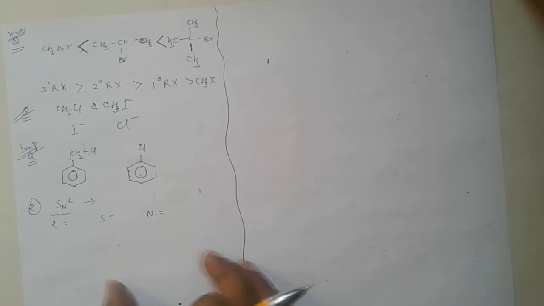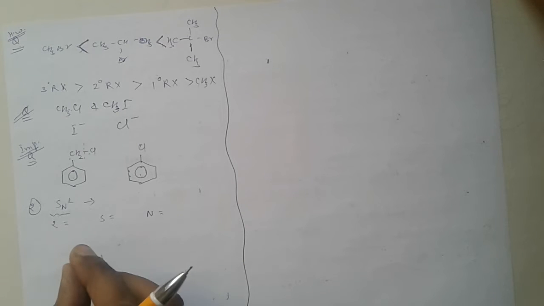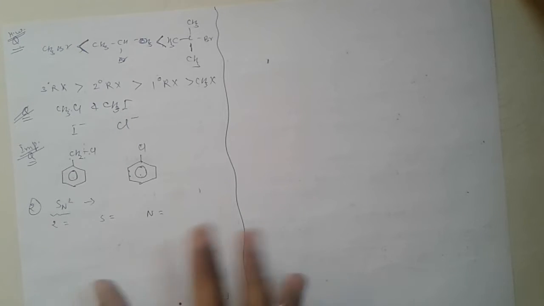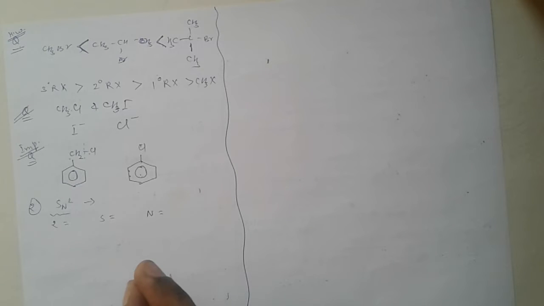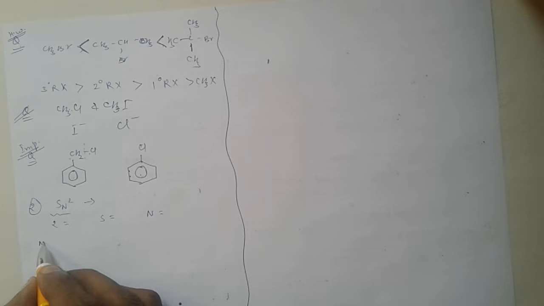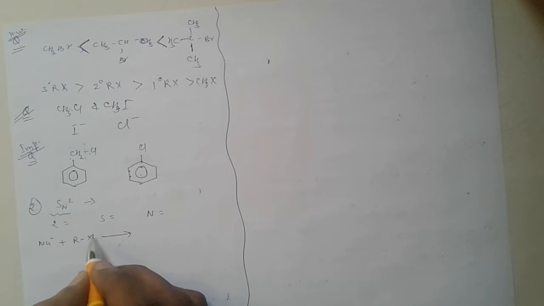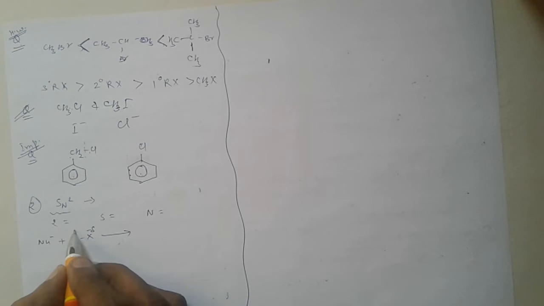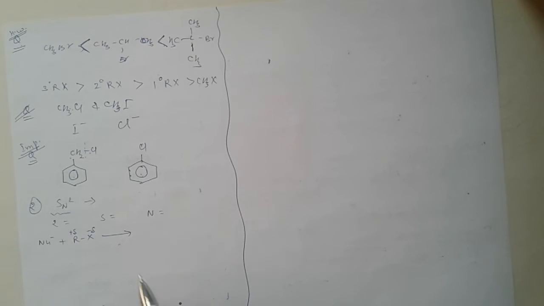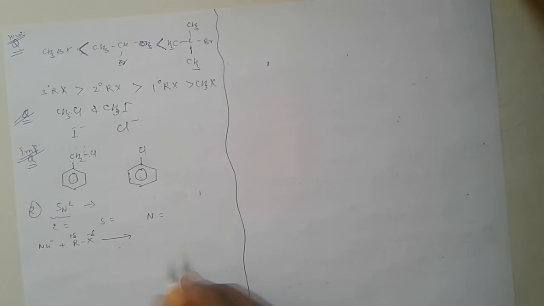Totally we can say bimolecular nucleophilic substitution reaction. These reactions are completed in one step. So here is the nucleophile and that is the haloalkane molecule. Halogen has a partial negative charge and the alkyl group has a partial positive charge.